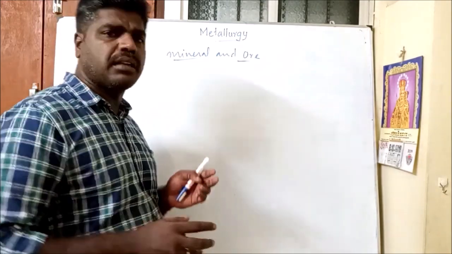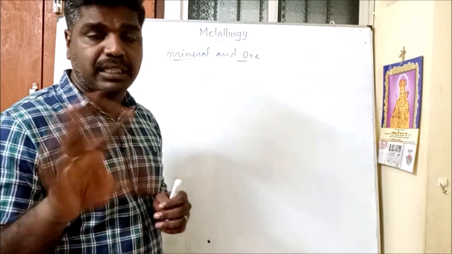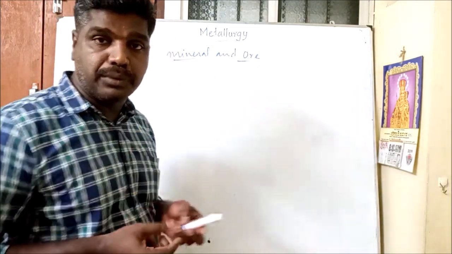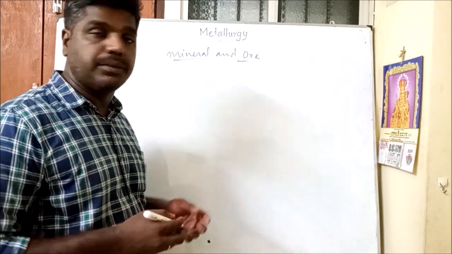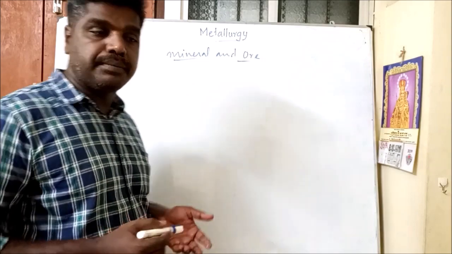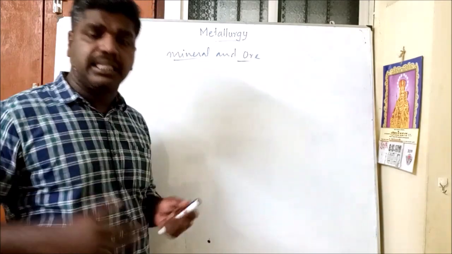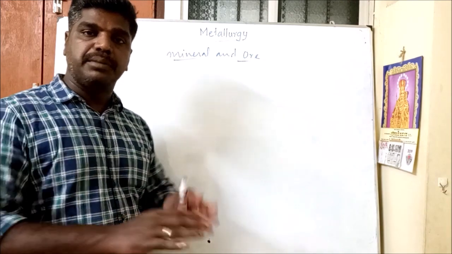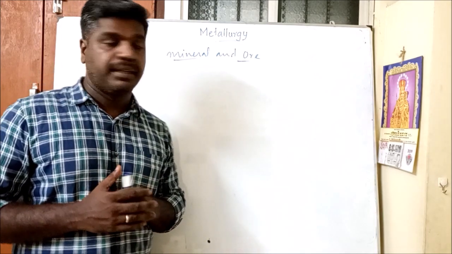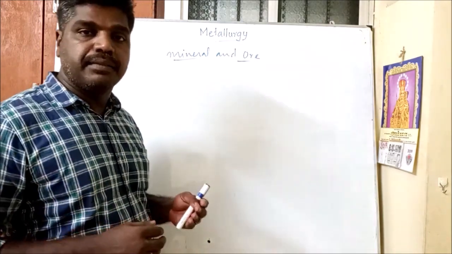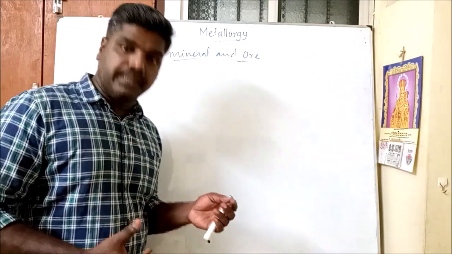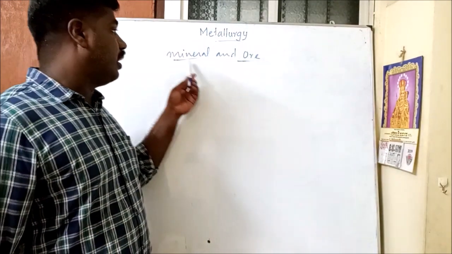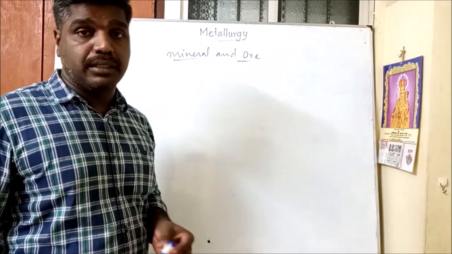All the ores are minerals, but all the minerals are not ores. This is one of the points of difference between minerals and ore. Sometimes they will ask the difference between minerals and ore. Then you have to write: minerals means metal which exists in combined form with inorganic compounds along with the earthy impurities. Various metals are associated, we call minerals. Come to the ore, the metal which is extracted conveniently, profitably, and more amount of metal is obtained, they are called ores. All ores are minerals, but all minerals are not ores.